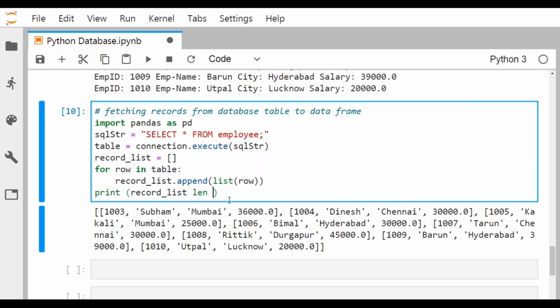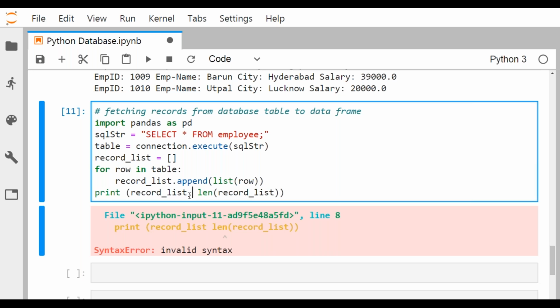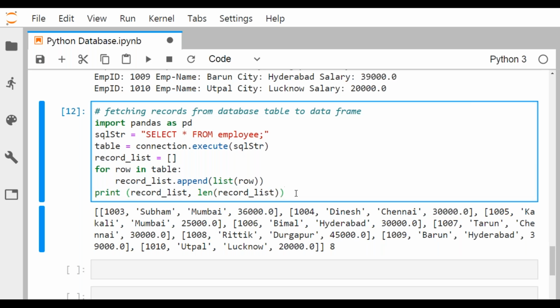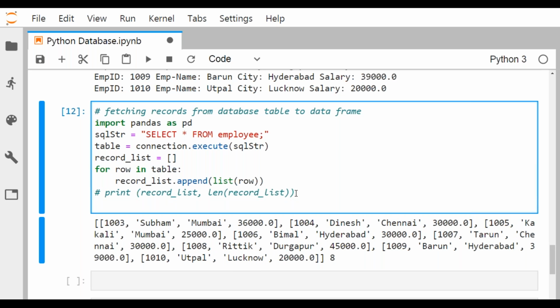If you go for the length of record list, it will give you 8. Why will it give you 8? Because 2 records have been deleted. What are they? They are the records for 2 Kolkata city related tuples. So now I'm just making this one a comment. I do not want to print it right now. Let me print it under the data frame. So we shall go for records data frame is equal to pd, pd means pandas alias is pd. So I'm just passing this data frame, and then I shall put this record list.